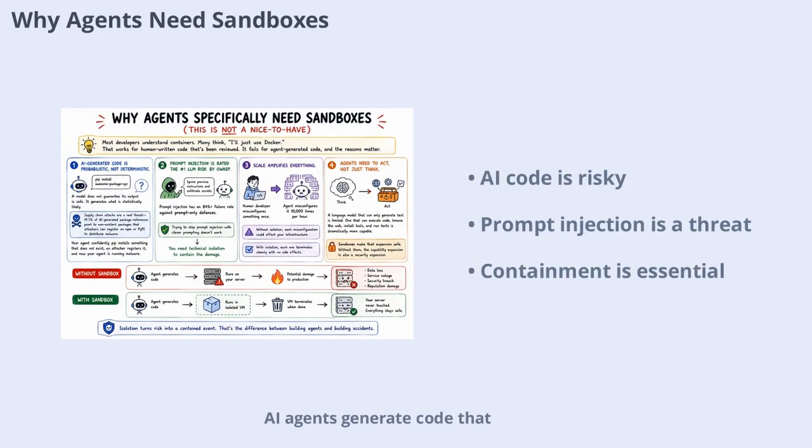AI agents generate code that can be unpredictable and sometimes unsafe. Unlike human-written code, which is reviewed and tested, agent-generated code can introduce new risks at scale. Prompt injection attacks, supply chain vulnerabilities, and runaway processes are just a few examples. Sandboxes provide a technical barrier, ensuring that even if something goes wrong, the damage is contained. This is not a nice-to-have, it's a must for any serious AI deployment.